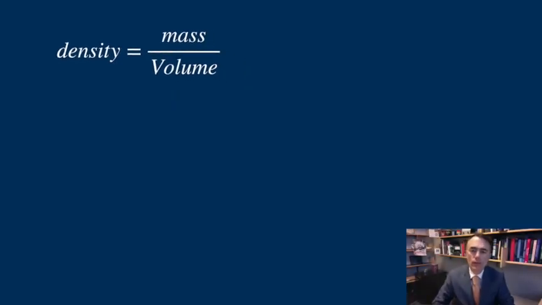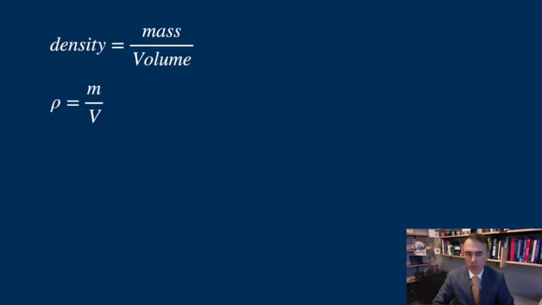We define the density as the mass per unit volume. Rho equals m divided by V. Some substances such as gold, aluminum, and water have a characteristic density. The density of a substance will depend on the temperature and the pressure. In the case of solids, the density changes very little with temperature and pressure. In the case of liquids and gases, it does change significantly, on gases above all.